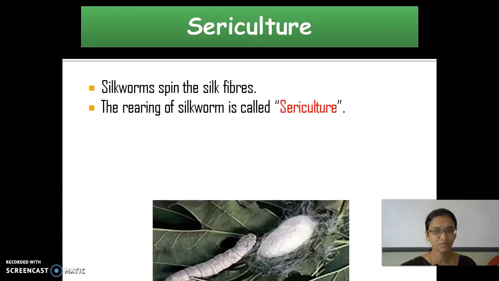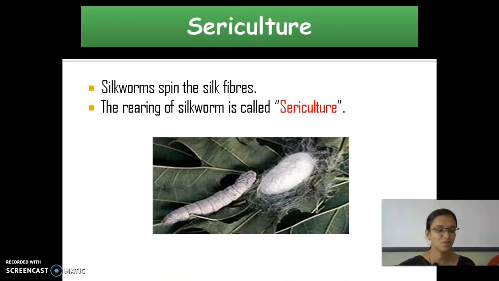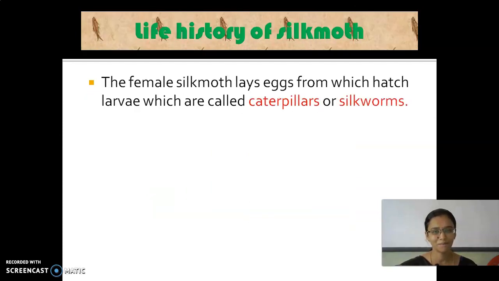You are able to see this stage. What is this? Cocoon and pupa. What is this? Caterpillar. Yes. What is that outer covering called? Cocoon. Very good. What is present inside the cocoon? Pupa. Good. Now we are going to study the life history of the silk moth. How is this silkworm produced? What is the life history present inside them? That is the life cycle of the silkworm.